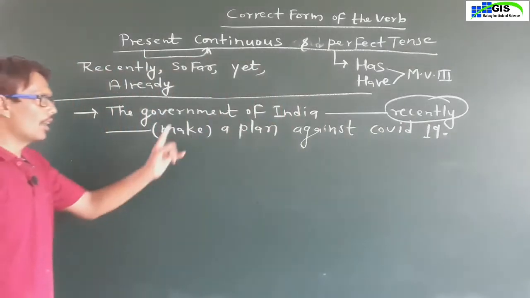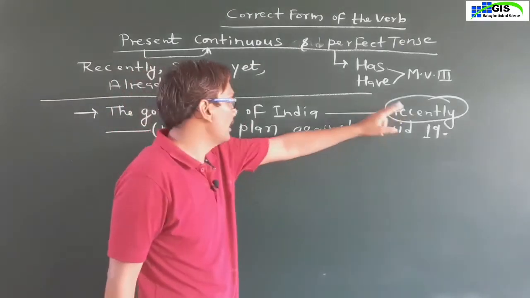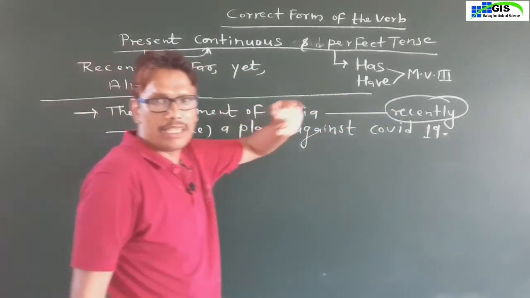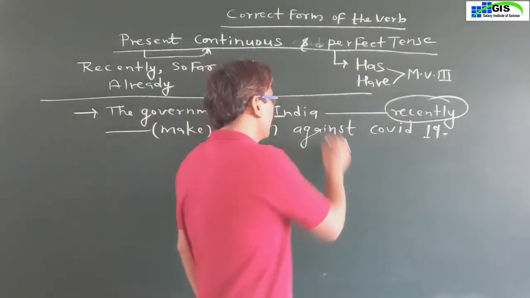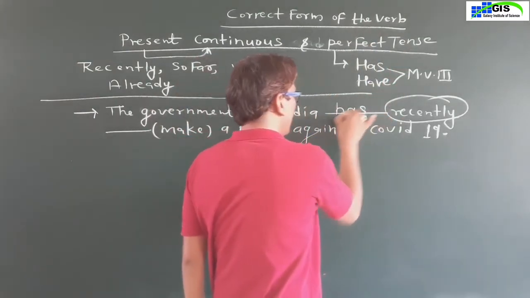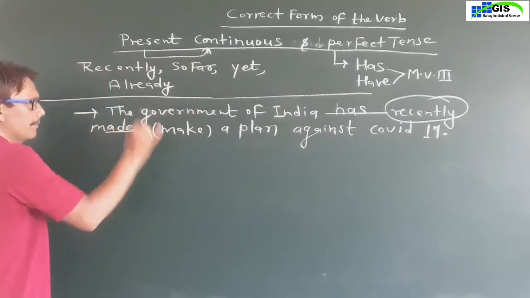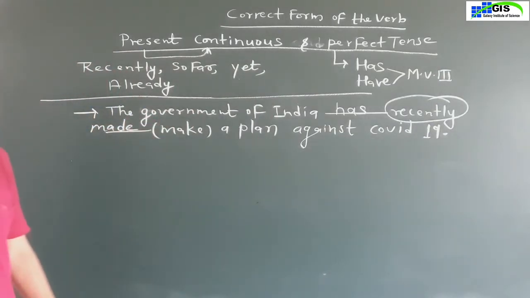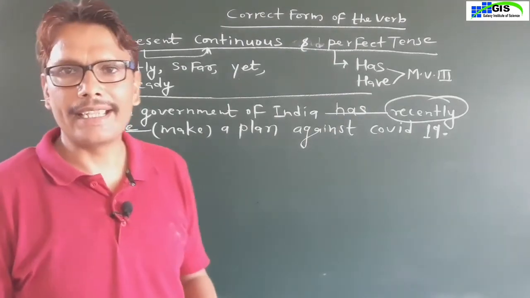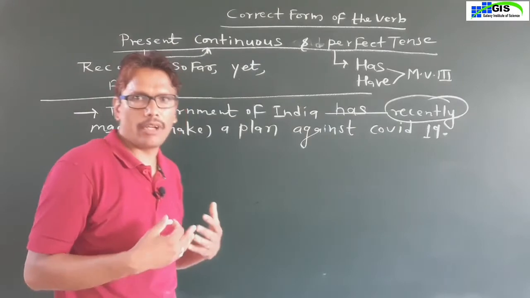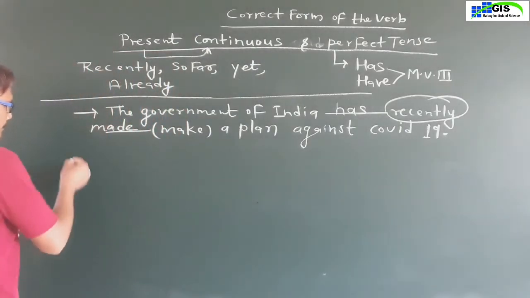Recently, the government of India, recently is given here. Recently here means present perfect tense, has, have, third form. India has made, M-A-D-E. This is your sentence of present perfect tense of correct form of the verb.